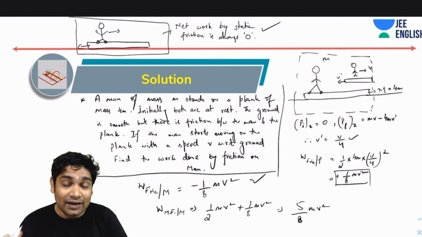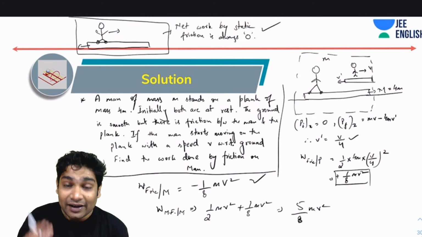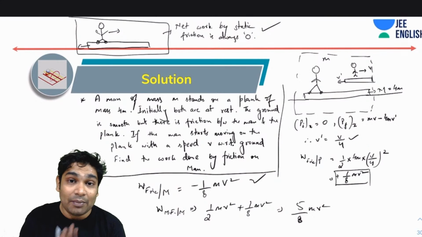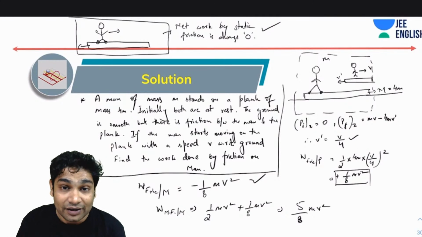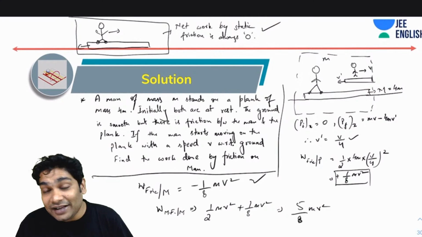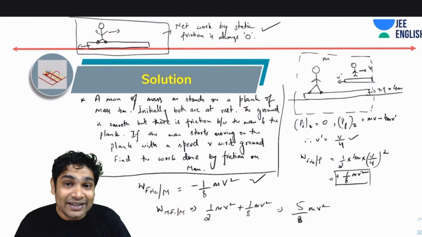You could have said that in a different manner also. Consider initially the entire system, both man and plank, did not have any kinetic energy, right? They don't have any external force acting on it. So later, when both of them have started moving, who is providing the total energy?